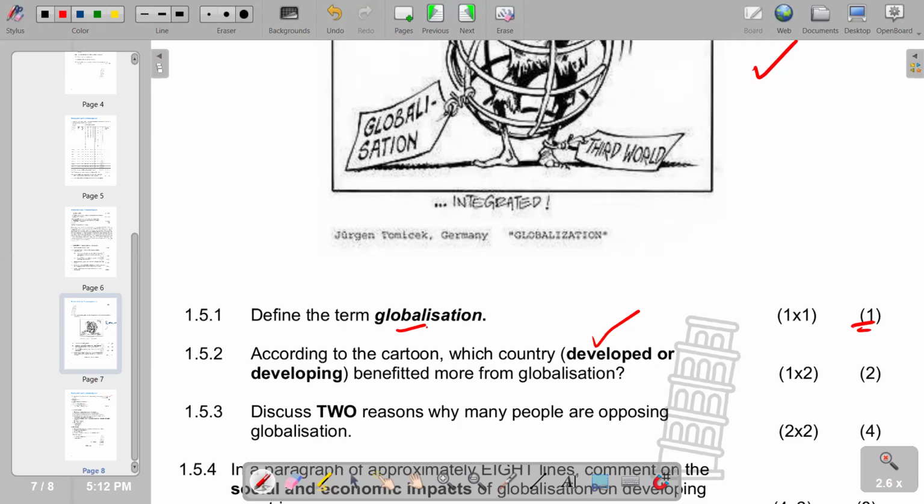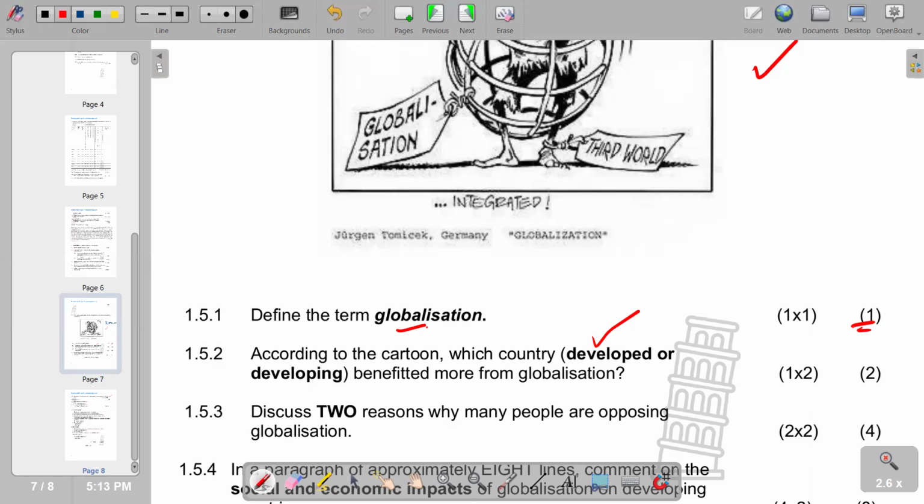Some of the disadvantages of globalization include increased competition. When there's globalization, the local products being produced in the local economy are going to compete internationally with goods produced in other countries. Of course, it's going to bring competition, which might be a disadvantage if the country is a developing country, because the products are going to be outcompeted.